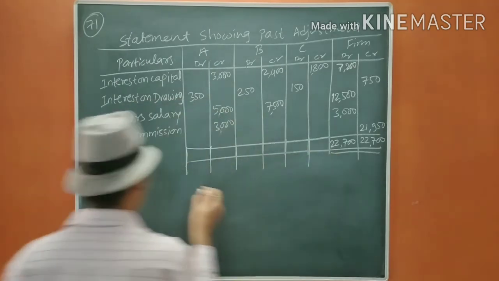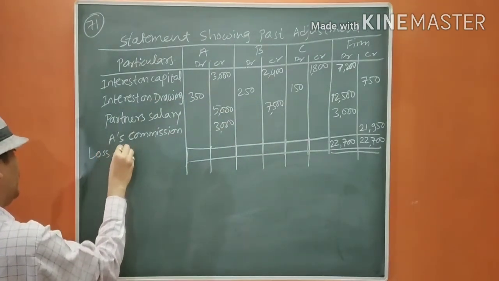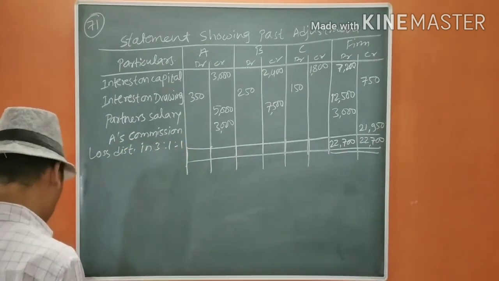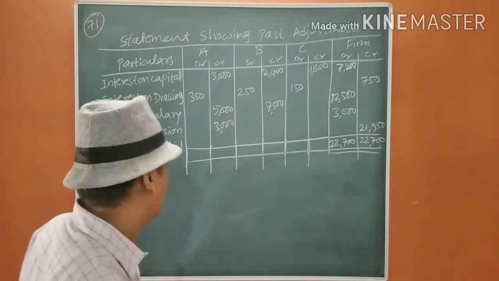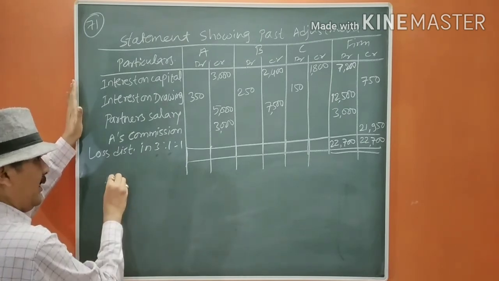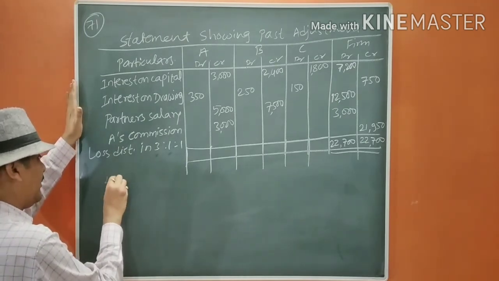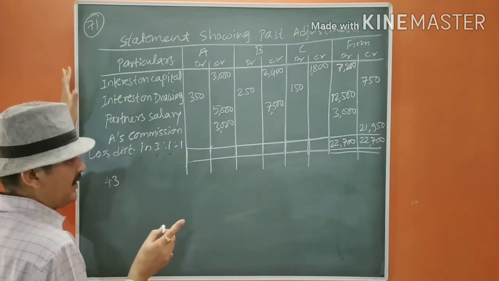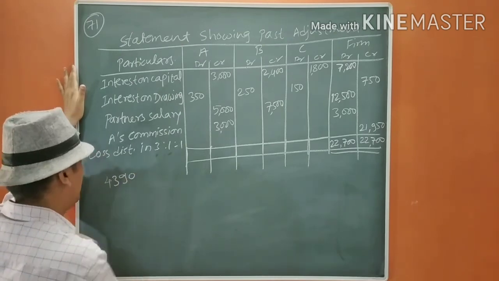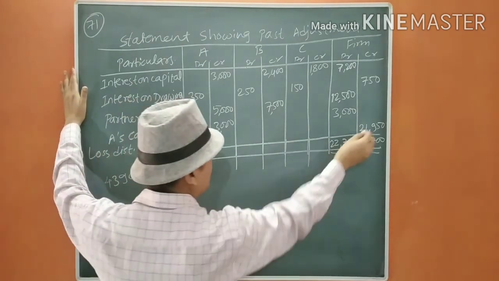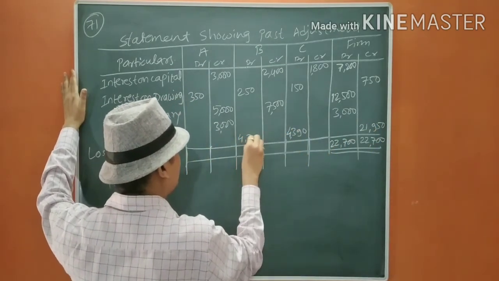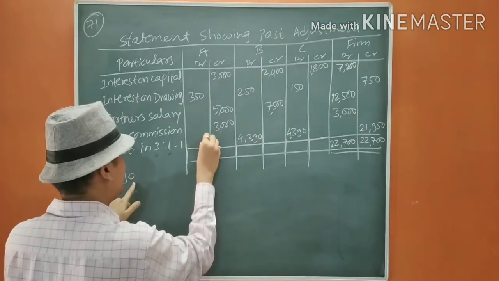Just close it. Loss distributed in 3:1:1. The ratio is 3:1:1. That is 3, 4, 5. 5 fours are 20. 5 3s are 15. So it is 4,390. So here it will be debited 4,390 here, 4,390 here, and it will be 0.